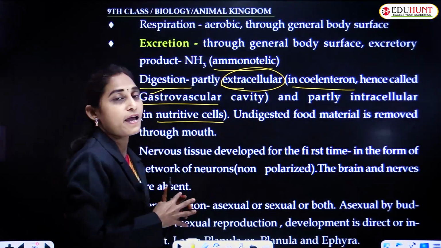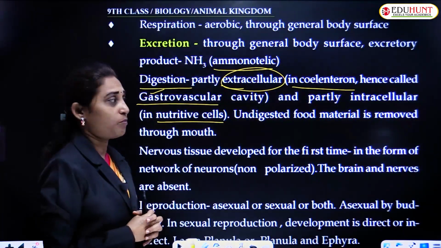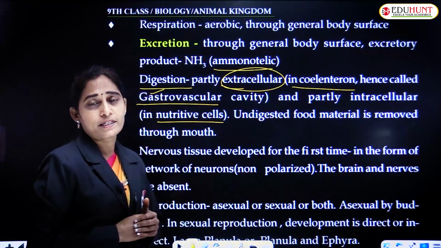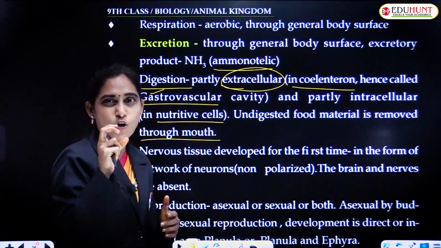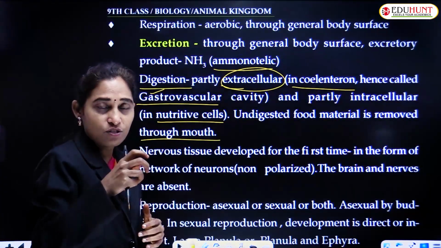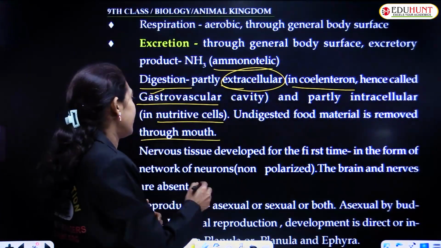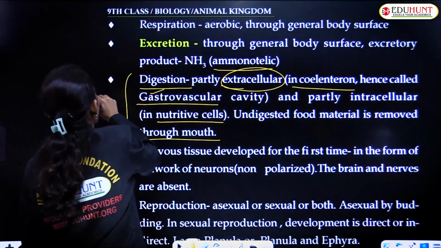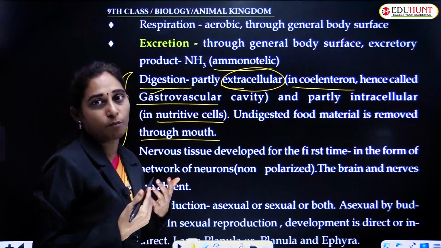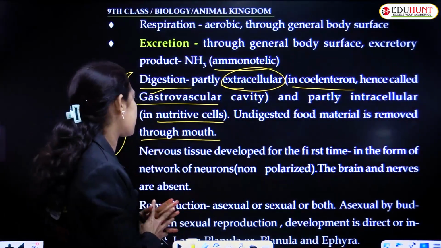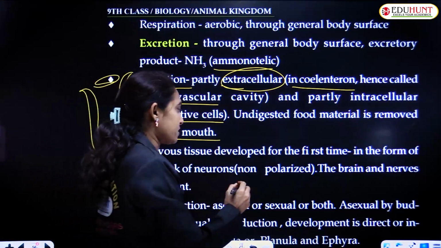Nutritive cells are there in which the remaining part of digestion takes place, and the undigested food material is ejected through the mouth. So the single opening is there. That is why the body plan is said to be a blind sac body plan. This is the opening which serves as the mouth as well as the anus. And nervous tissue is developed for the first time.